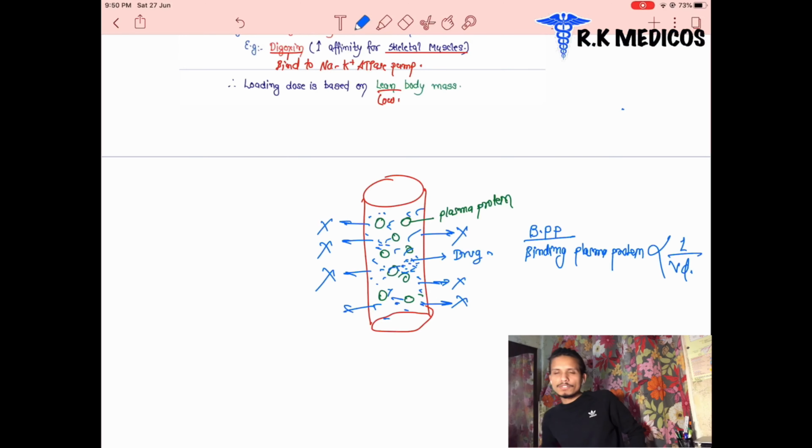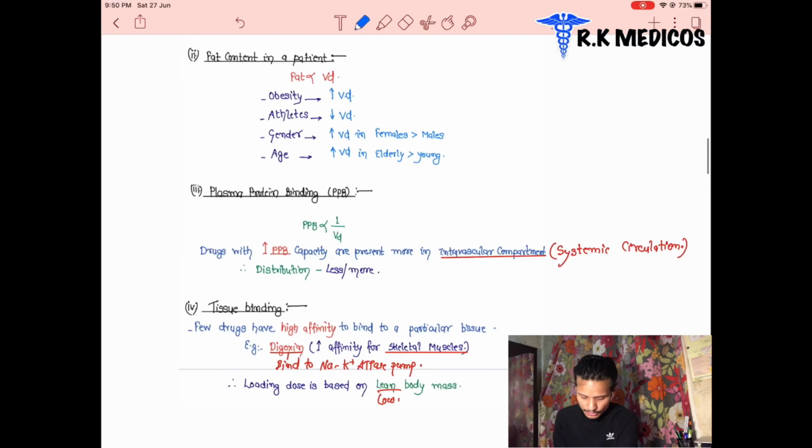When the amount of drug binding to the plasma protein is more, it means less volume of distribution, and when their binding is decreased, it means more volume of distribution. Of course, it is true.